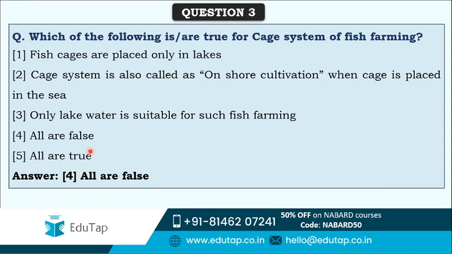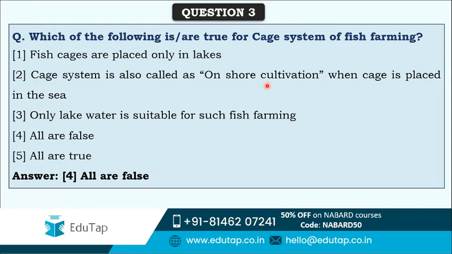Why? Let's start with the first option. Fish cages are placed only in lakes. This statement is wrong, because these fish cages can be placed in various water bodies like ponds, lakes, even sea, rivers. That's why only in lakes statement is wrong. Second statement is that the cage system is also called as onshore cultivation when cage is placed in the sea.